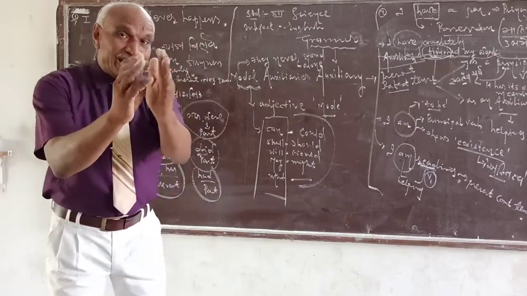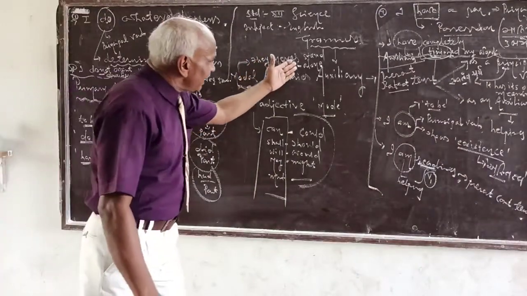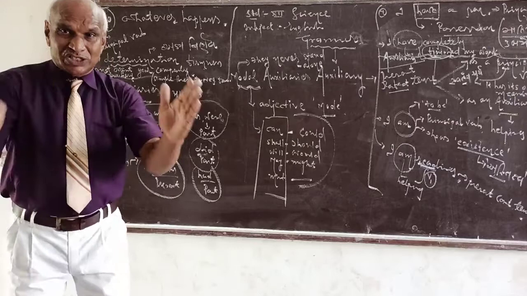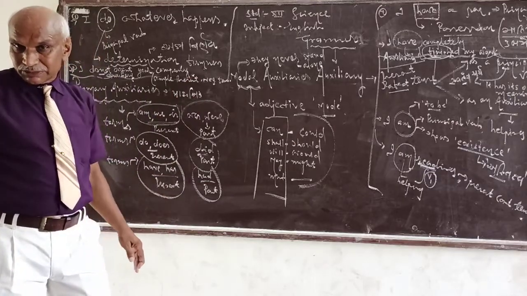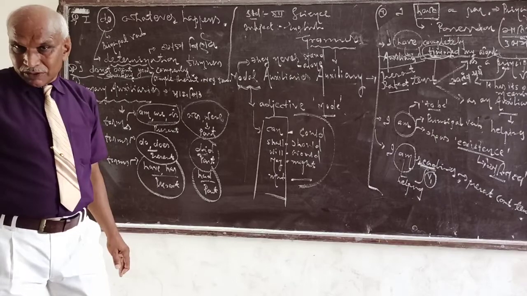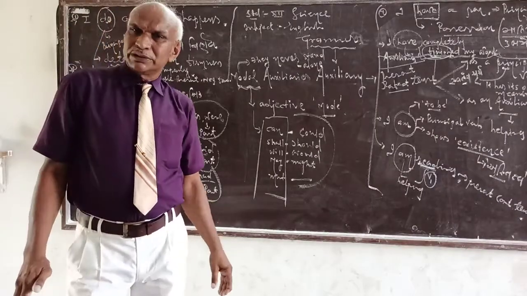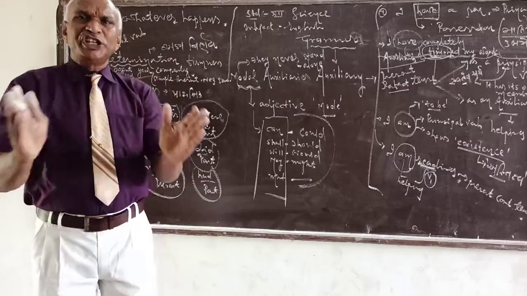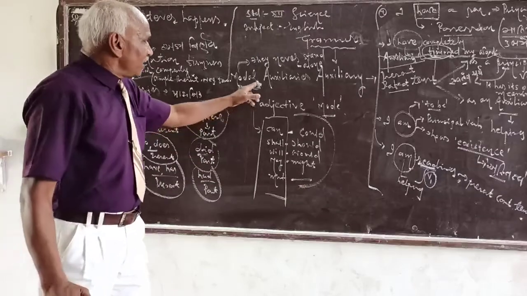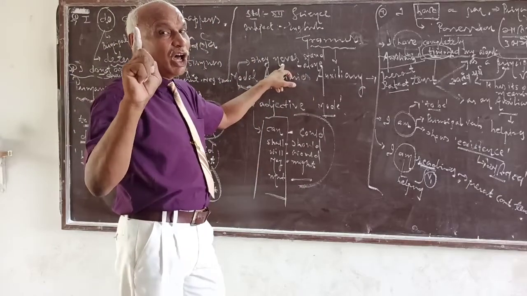Now, what is the basic difference between primary auxiliaries and modal auxiliaries? How can they be differentiated? Modal auxiliaries never stand alone.